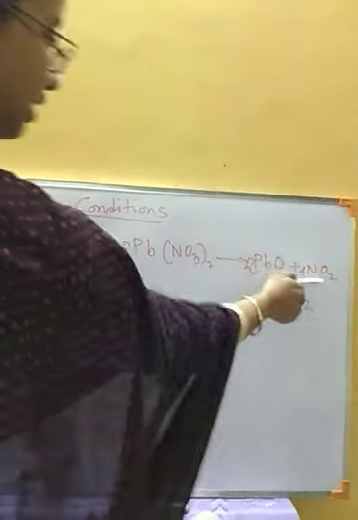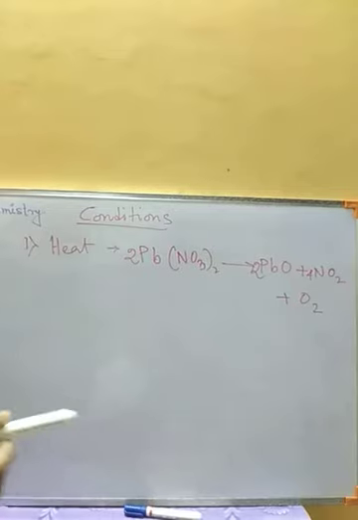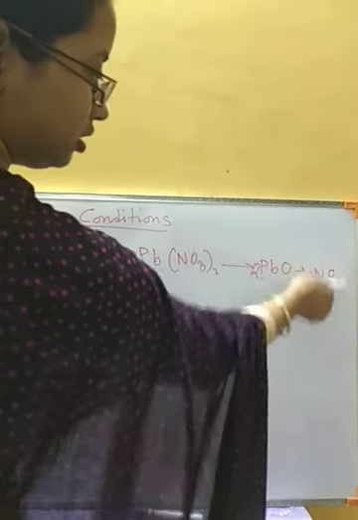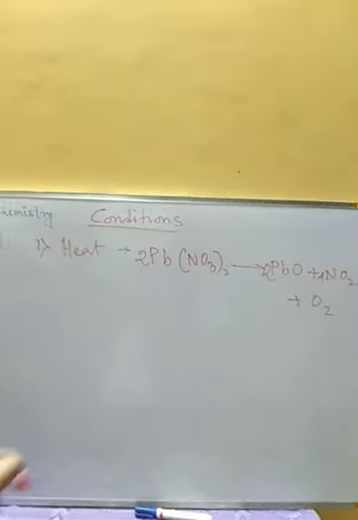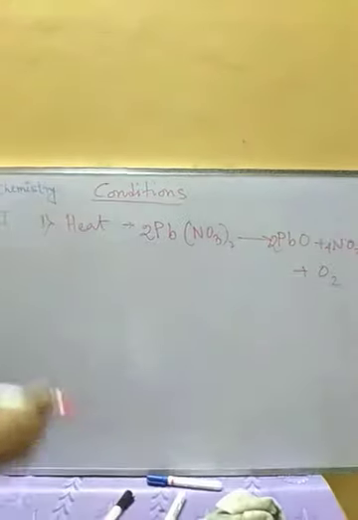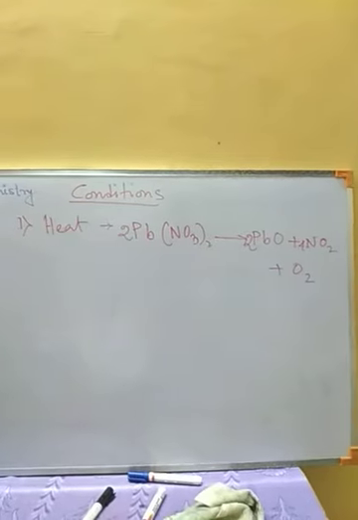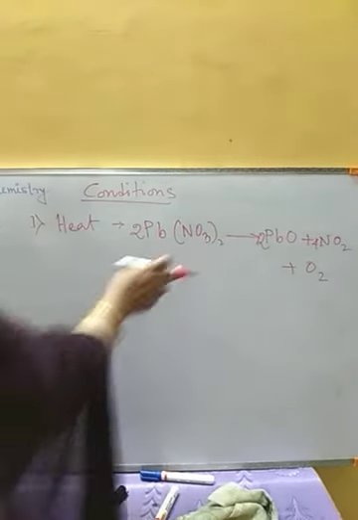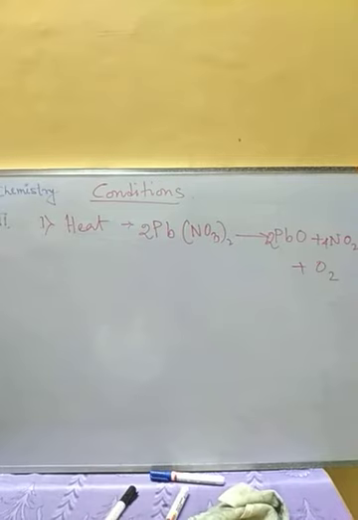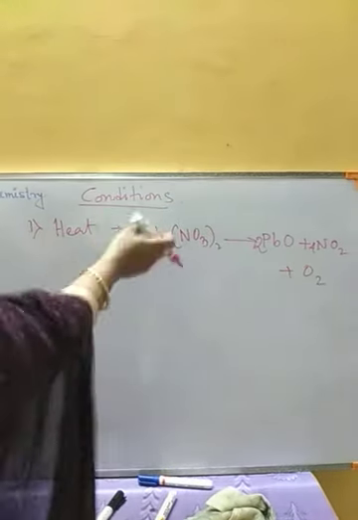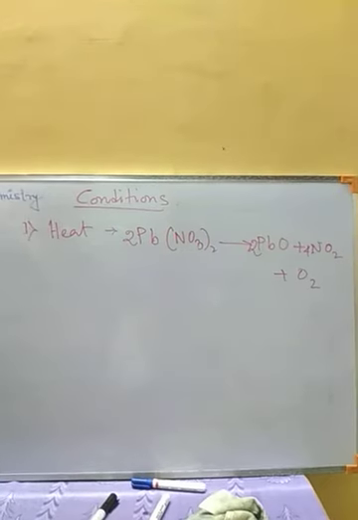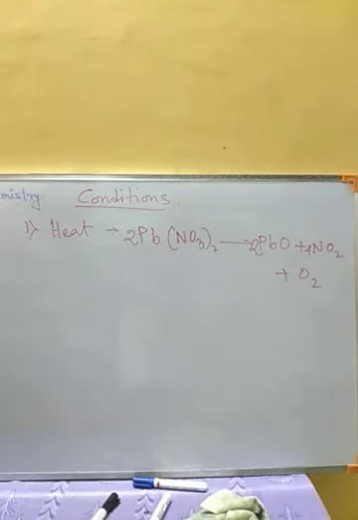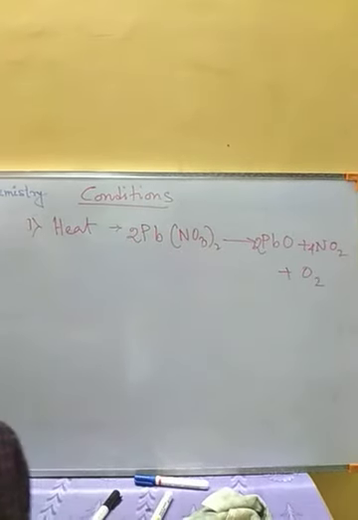Here we are going to get yellow lead oxide, and the brown fumes or reddish brown vapor of nitrogen dioxide will be formed along with oxygen gas. So this reaction we are going to observe only when we are applying heat to lead nitrate. If we keep this lead nitrate in a dry test tube and don't apply heat there, then we are not going to get this expected result or expected reaction.